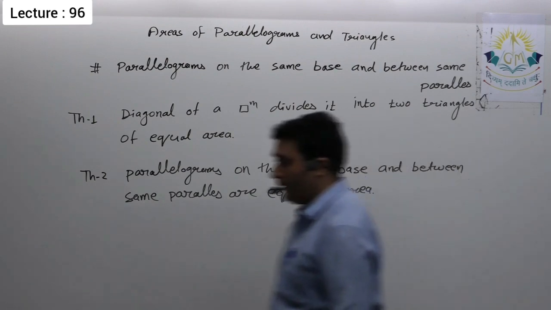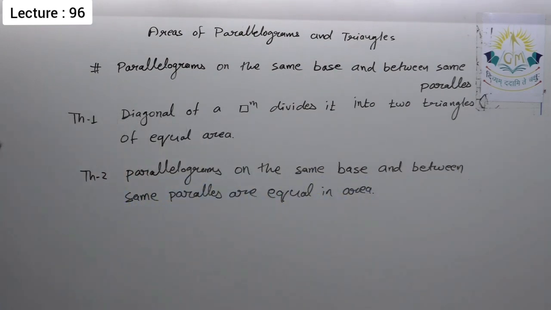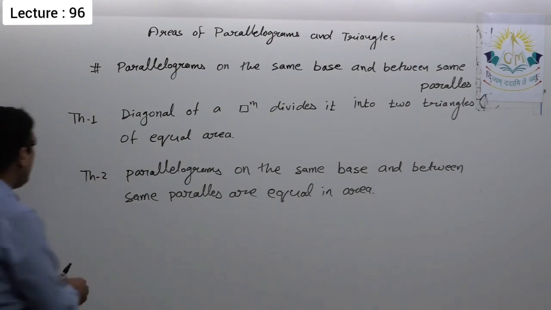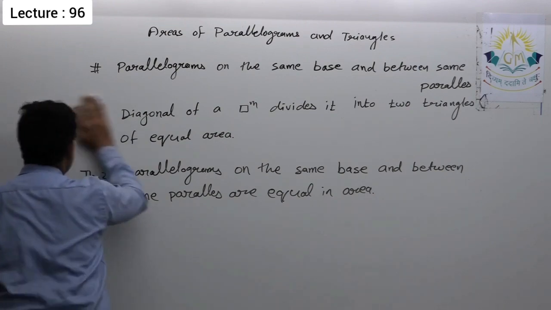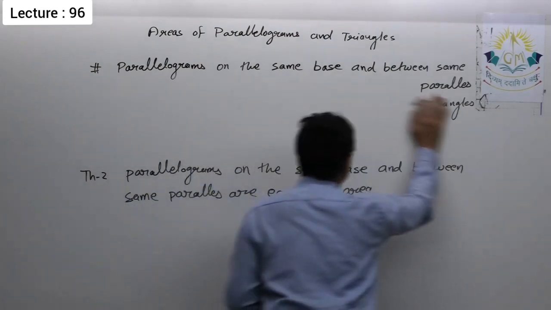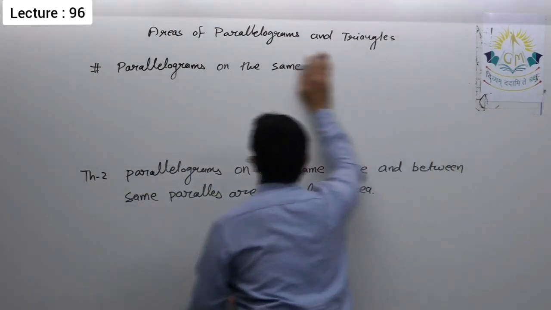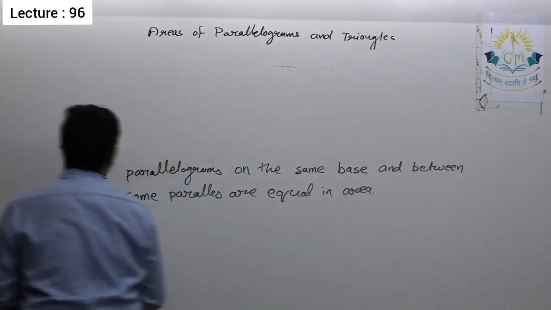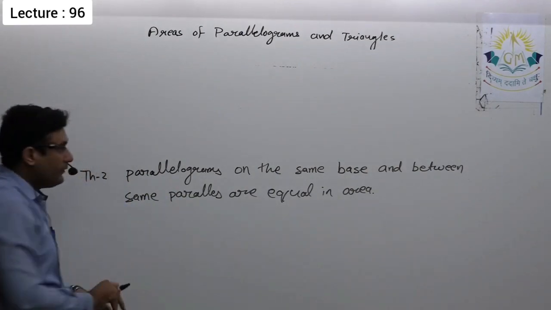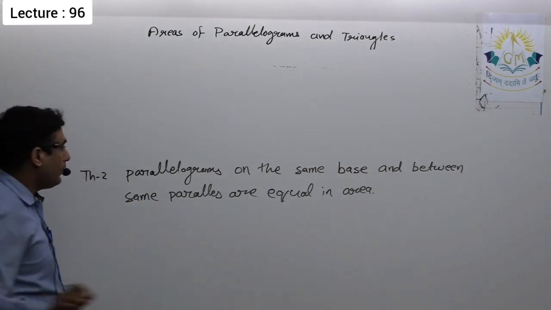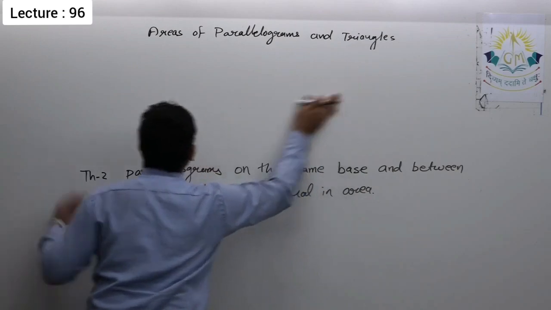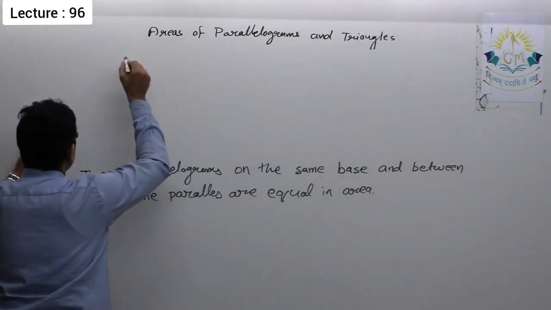Okay, so now we'll see the proof of this second theorem. First, you have to try it on your own. I hope you noted down the statement. So what is the statement? If there are two parallelograms having a common base and lying between the same parallels, then they must be equal in area.